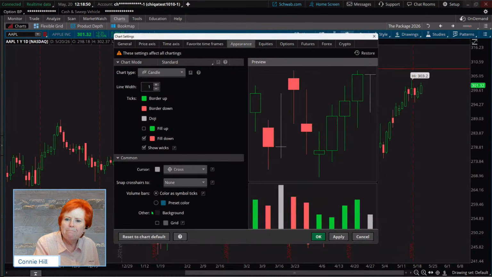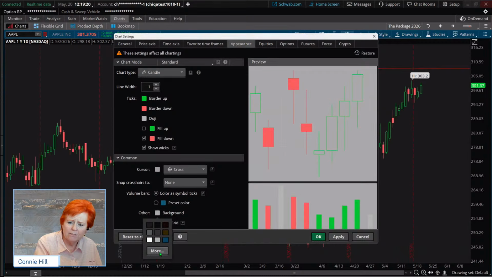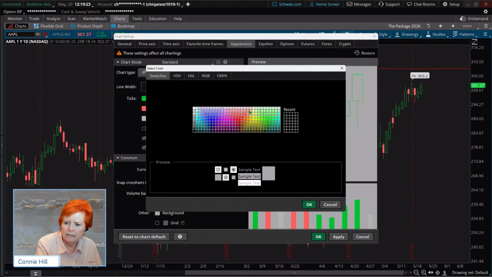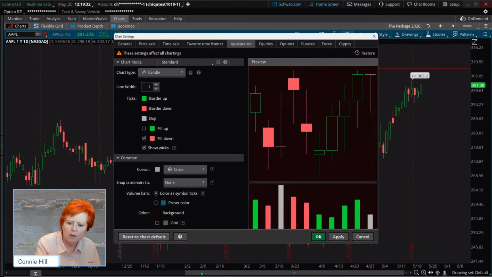All right, background color. Now, right now, when I set that theme to be black, part of what it did here is put the background color of the chart to black. Again, if you wanted a different color, change it. Let's say we did a gray background. That doesn't look so great with the colors I have chosen there, but you could choose another background. You don't like any of these, go pick this. I think Barb has a nice, pleasant little pink background, something like that. So if you liked that better, great, right? You get to choose what it looks like. I'm going to put it back to black.